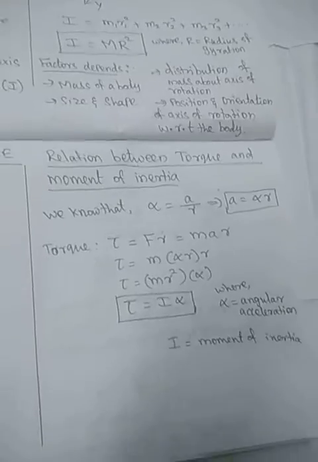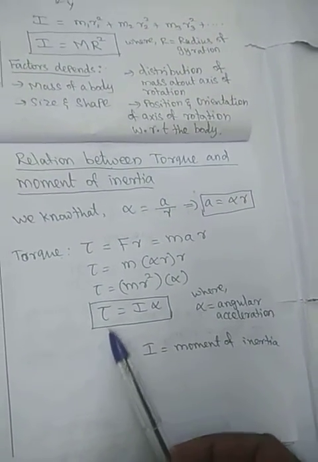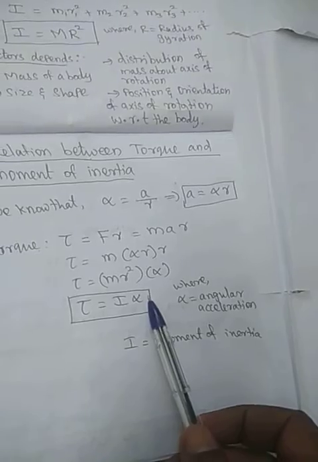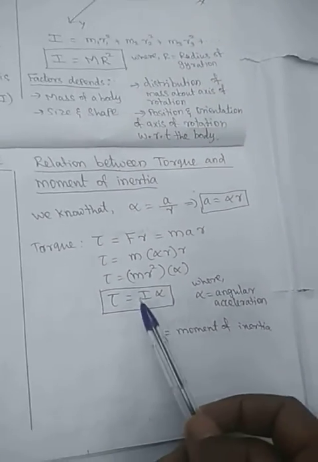So in the linear case we can say that F is equal to ma. So F is a linear force, torque is a rotational force. a is a linear acceleration, alpha is a rotational angular acceleration. For m, here also we substitute I. So that is the relation between torque and moment of inertia.